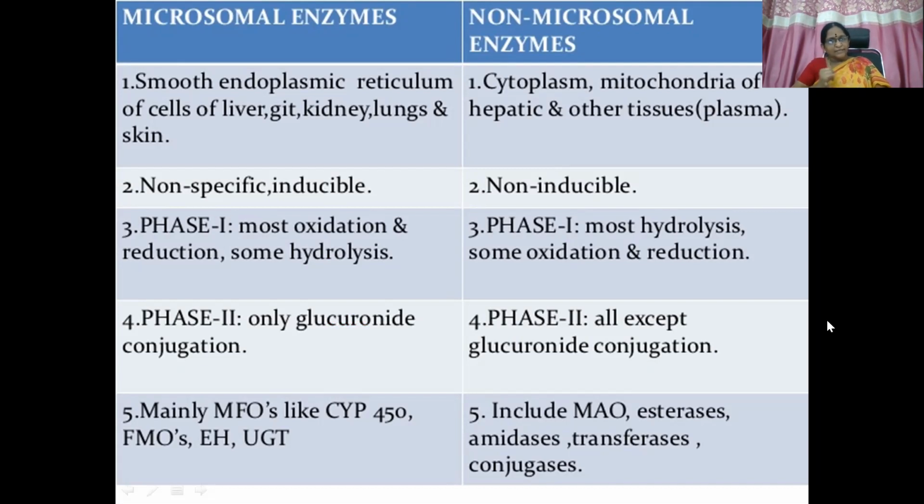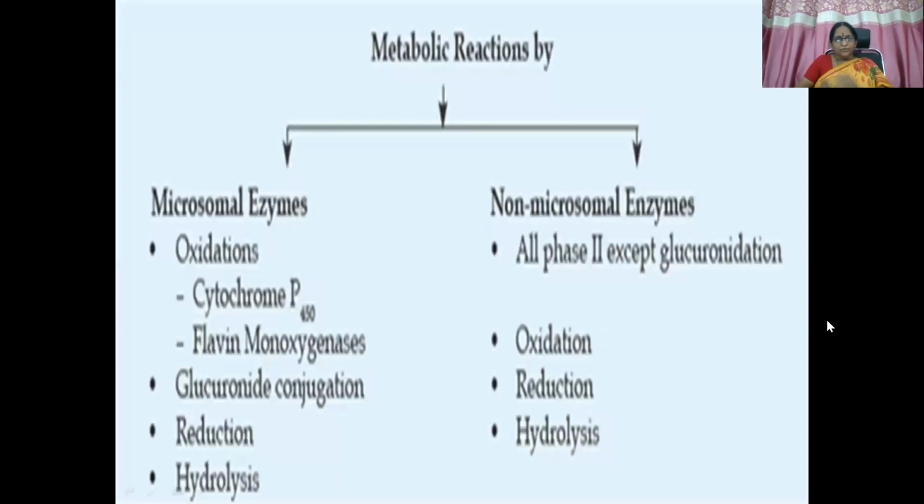Microsomal enzymes are involved in only glucuronide conjugation, whereas non-microsomal enzymes are involved in all conjugation reactions except glucuronide conjugation. Examples for microsomal enzymes are CYP450, FMOs, EH, and glucuronyl transferases, etc. For non-microsomal: MAO, esterases, amidases, transferases, conjugases, all these enzymes, etc. So now you can see the main difference is in the reactions they undergo.